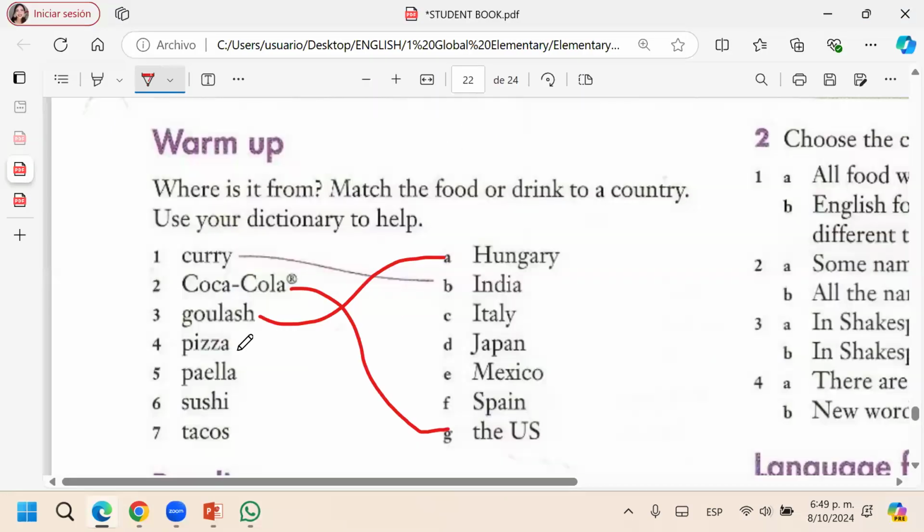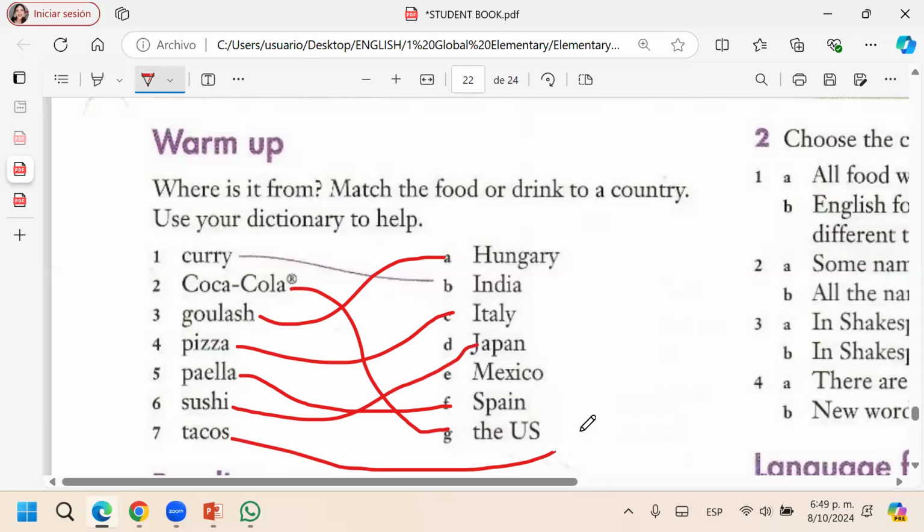Then pizza, of course. Italy. Paella, Spain. Japan. Sushi. Japan. And tacos, of course, Mexico.